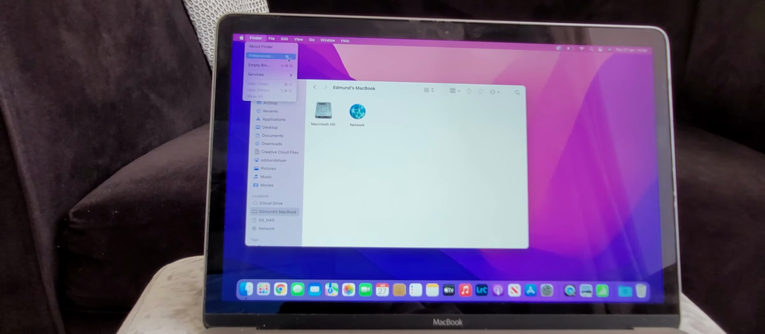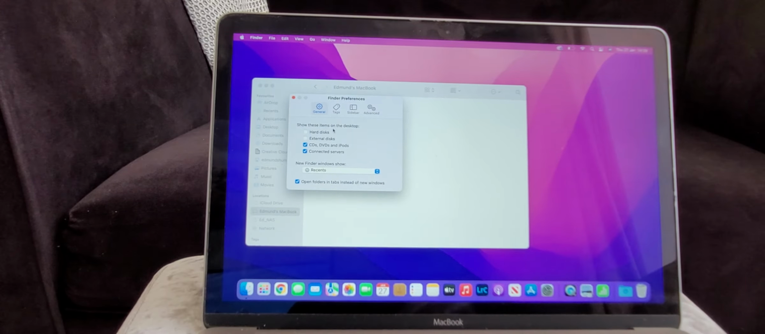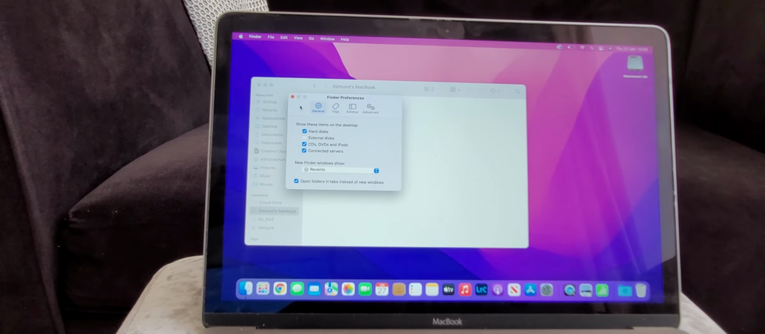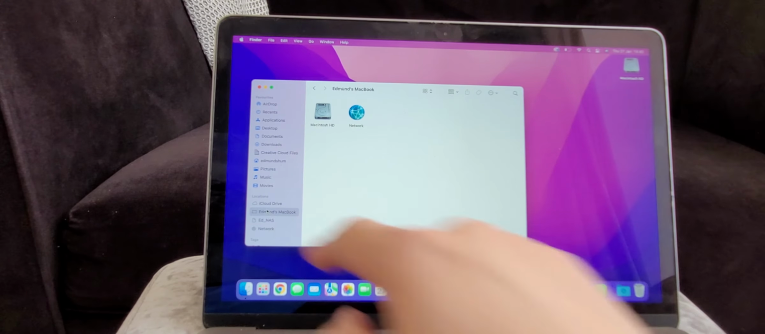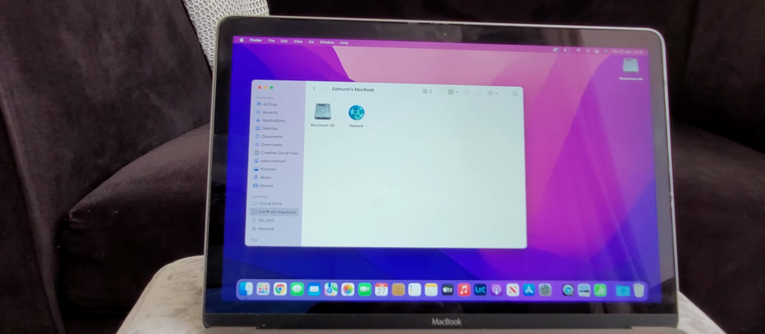Preferences, or Command and Comma. That will open up this. Make sure it's on the General tab, but here check Hard Disks, and it turns up on your desktop there. And then if it wasn't here earlier, down by here, it would have appeared there.